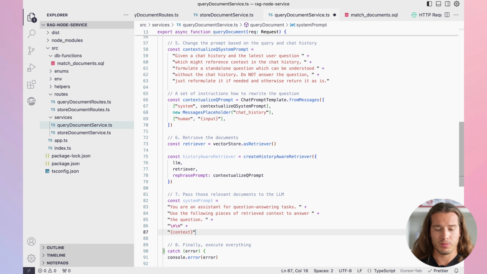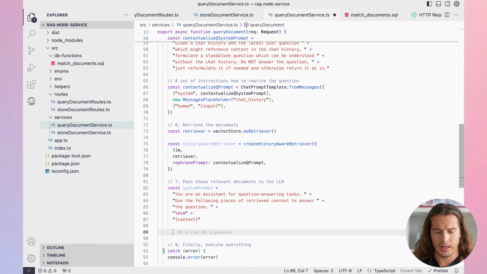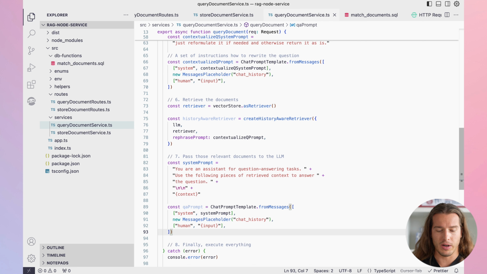So we have a new system prompt. You are an assistant for question answering tasks. Use the following pieces of retrieved context to answer the question. The first system prompt was for changing the user query and grabbing the relevant documents stored in our vector database based on the user's query. And now when we actually have them, we're making another call to the LLM, and here we also pass the documents that our retriever grabbed. Again, we define how everything will look.